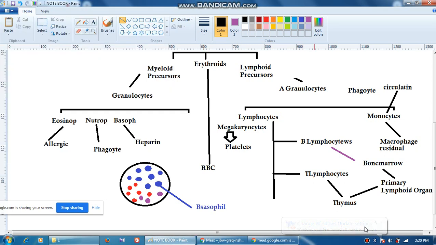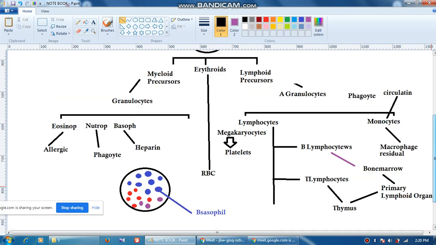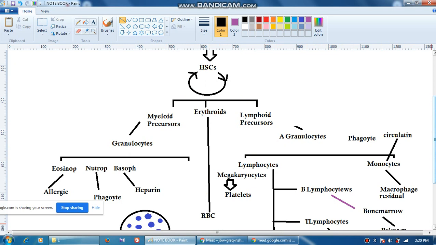So what exactly happens is, these are this thing, okay. Now there are different types of B lymphocytes and T lymphocytes and so on. So we'll also discuss a little about this. Somebody asked me about the difference between monocyte and macrophage, okay.